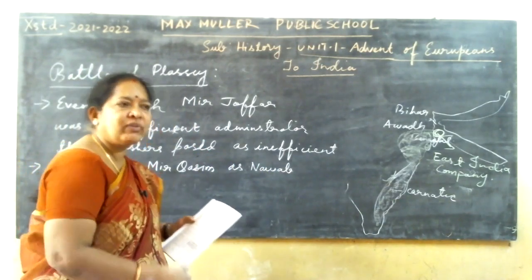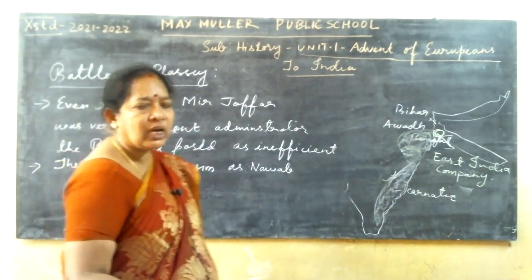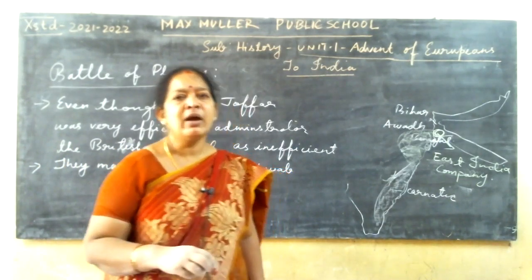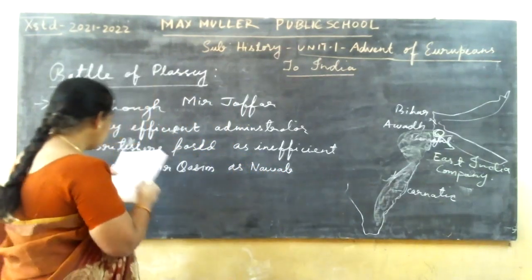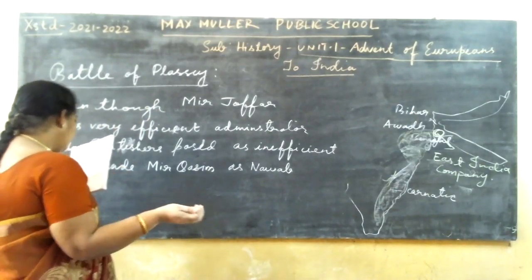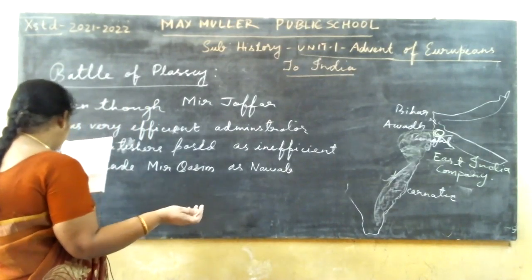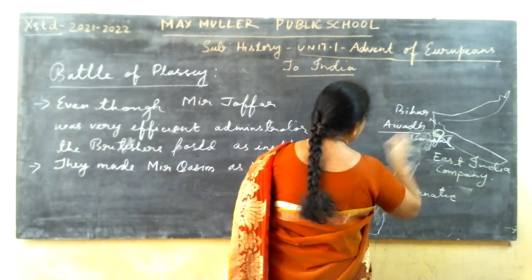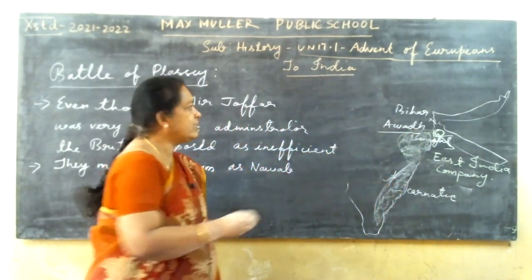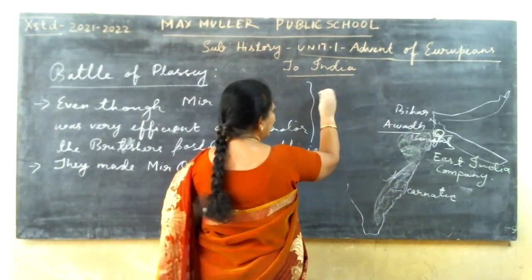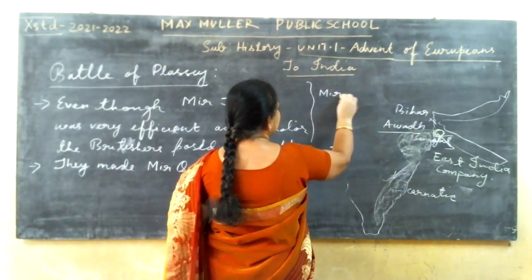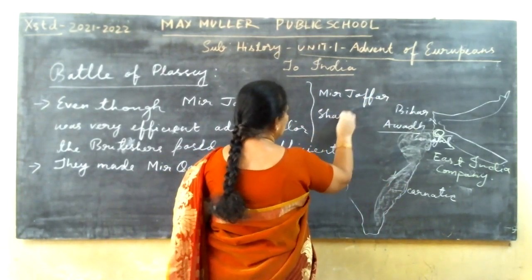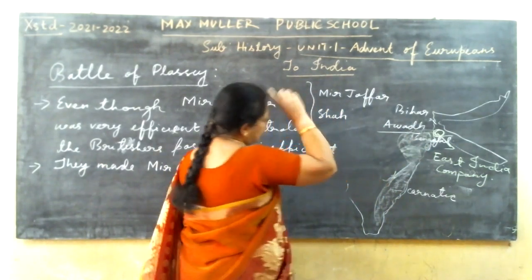He brings back Mir Jafar and then joins hands with Shah Alam II, the Mughal emperor, and also Sirajuddaulah, the Nawab of Awadh. Okay, his name was Shiraju. So who were the three? Mir Jafar's help he will take. Then Shah Alam II, who will be the Mughal emperor here.